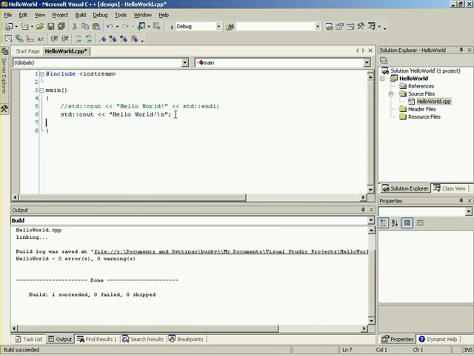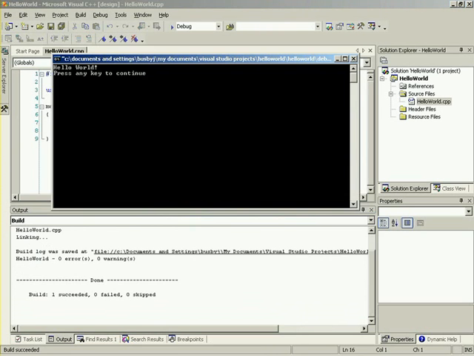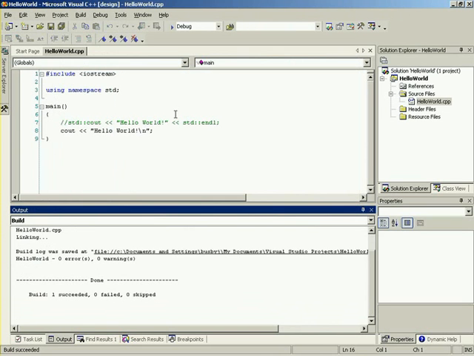Well, to make that a little bit more convenient, what we can do is go up to here before our main function. We can just press enter here and say using namespace std. So remember, we said std, which is our standard library, is a namespace. And by saying using namespace std, it's recognizing every single name that's defined inside our namespace std. Excellent. So what we can do is go down here, and now if we remove this std and Control F5 to run it, it automatically builds it, and it runs fine. No linking errors. Right. Very cool. So that's something very convenient.